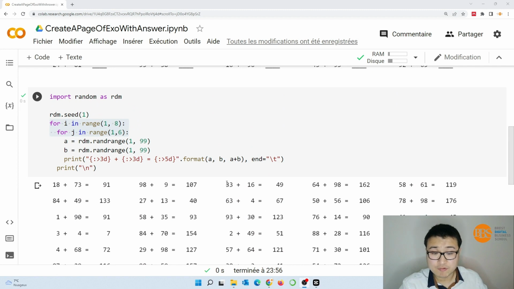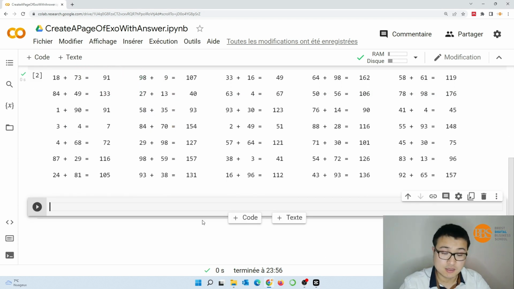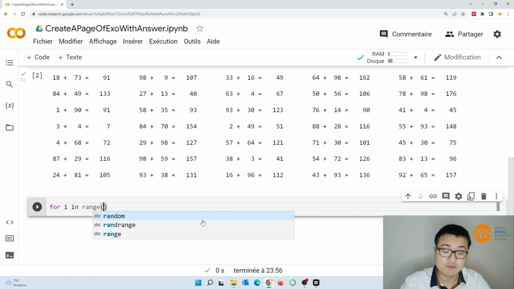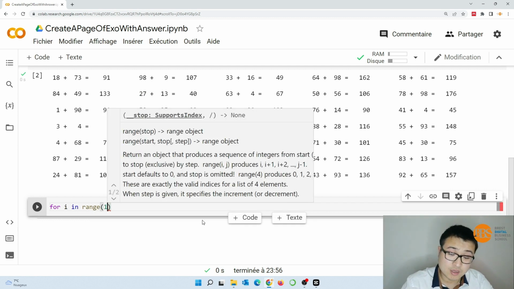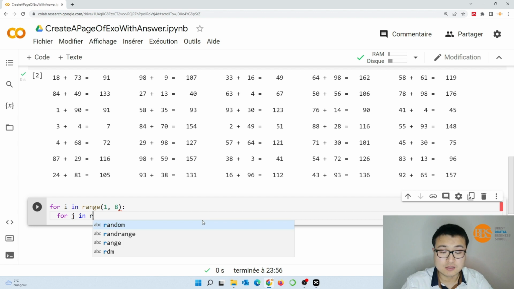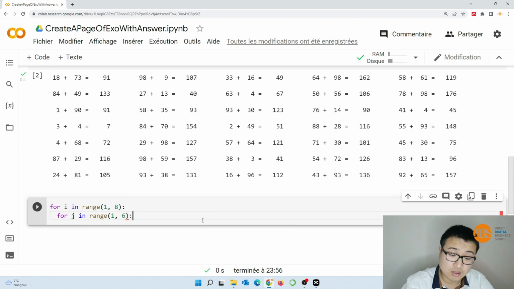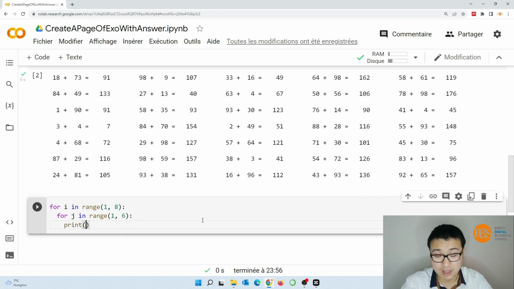Now step by step, I will show you how to do this. Just as in our last example, this is a two-dimensional table, so we can do it with two levels of for loop. We can do it just as for i in range. If we want 7 rows, we can make it from 1 to 8. So 7 rows, and then for j in range, 5 columns, so 1 to 6, and 6 is not taken into account. We will just output an example of 11 plus 88 equals what?